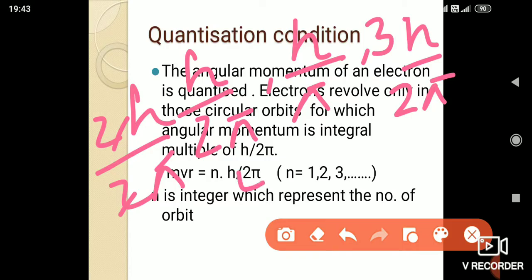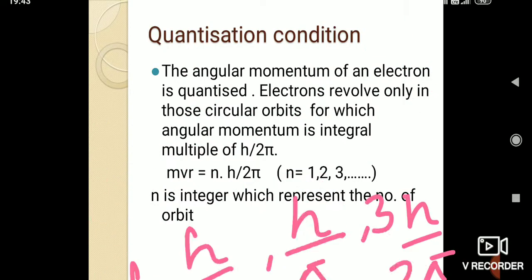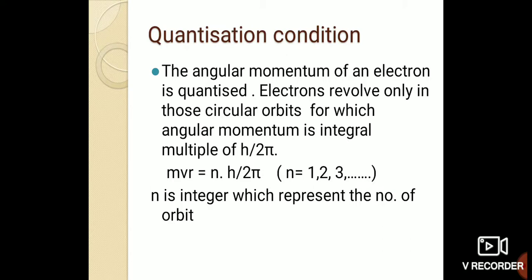It goes on like 4h by 2 pi, 5h by 2 pi. So it is a fixed integral multiple of h by 2 pi, where h is the Planck's constant, which we have already studied.